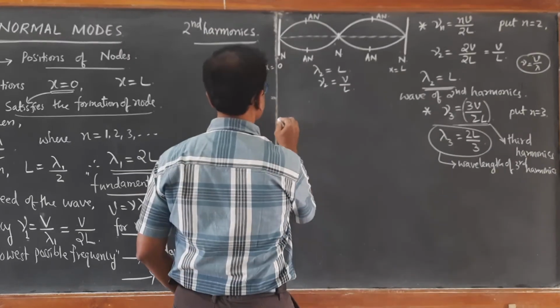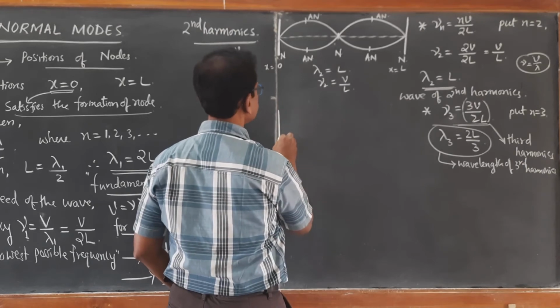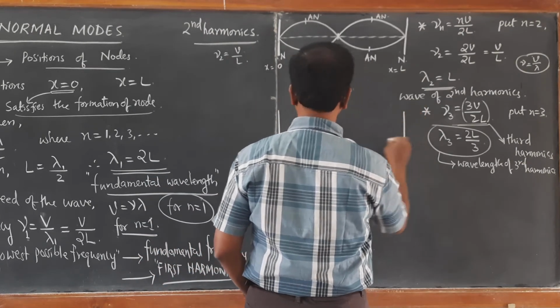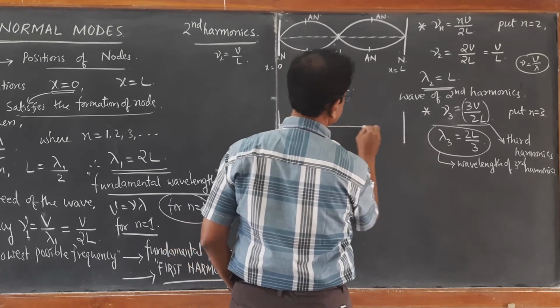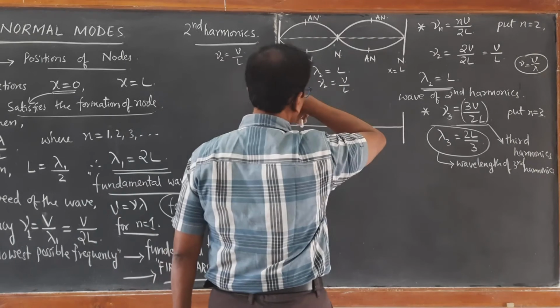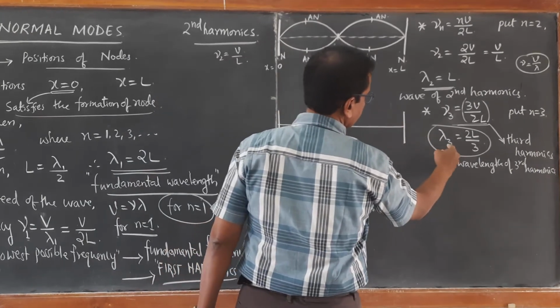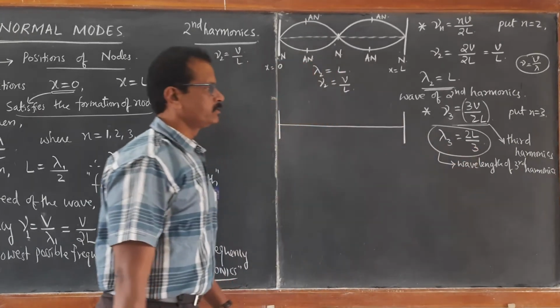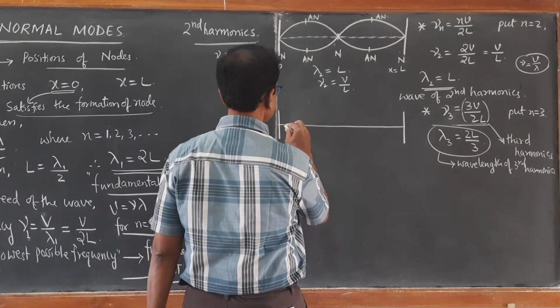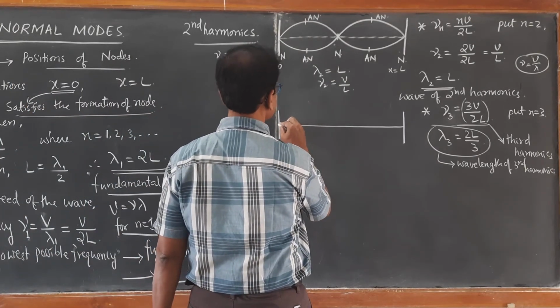So if you draw this for the same length, this is the same length L, we should get wavelength lambda equal to 2L by 3. So we will get 3 segments.